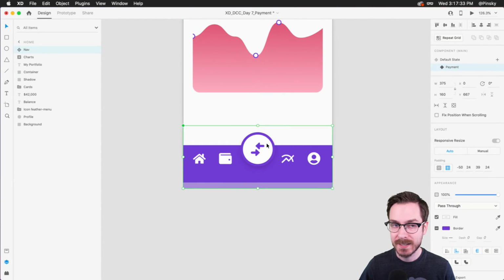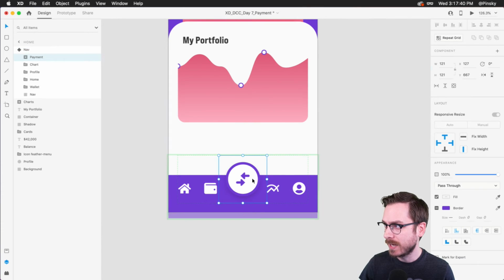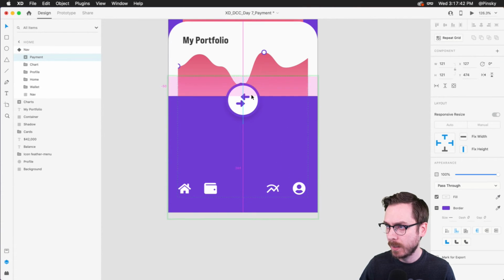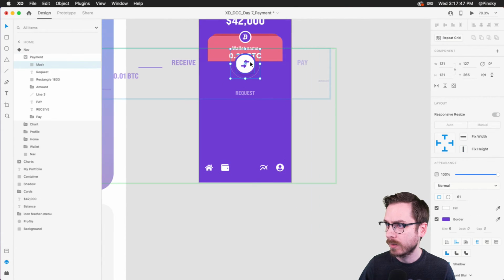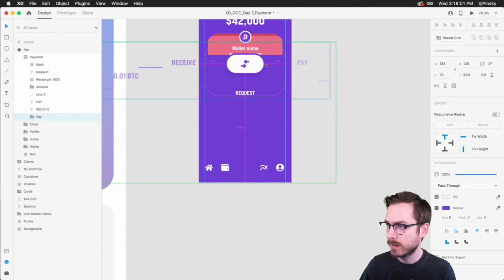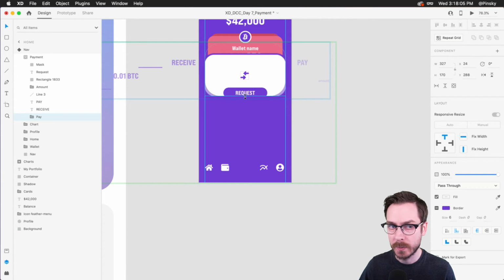All right, so now that the second state has been created, all we need to do is make changes. We're gonna do exactly what we did before, right? We're gonna dive in here. We're gonna move this up just like this. We want to make sure that it's covering most of this information up here. We double click into the mask, stretch this out. We can even show our guides. Pull this out a little bit, right? Maybe pull this down. And then we're gonna start just tweaking things. So, just like that. Stretch this down. There we go.